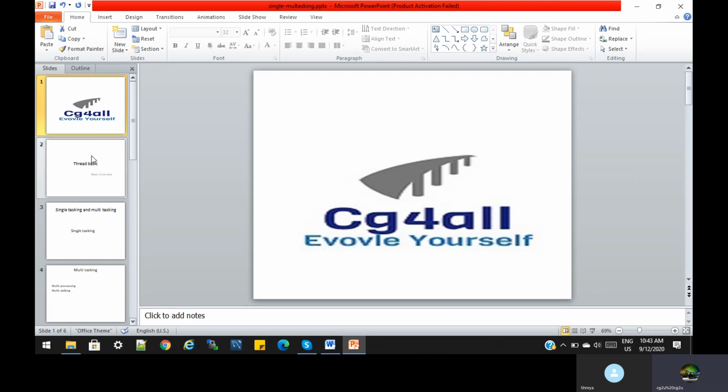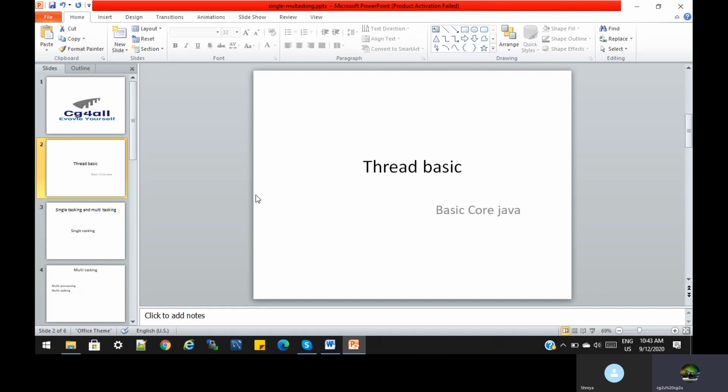So we are going through the thread basic sections. Inside the thread basic sections, we are covering today single tasking and multitasking. As we discussed, we are dividing the Core Java Basic sections into several parts, out of which we are going through threads and multithreading. We have divided the thread basics into 6 chapters. Today we will see what multitasking and single tasking are.